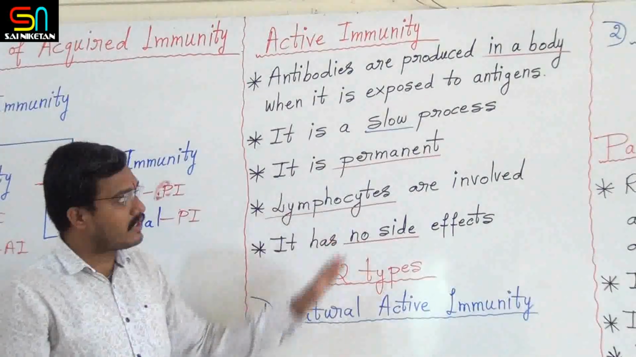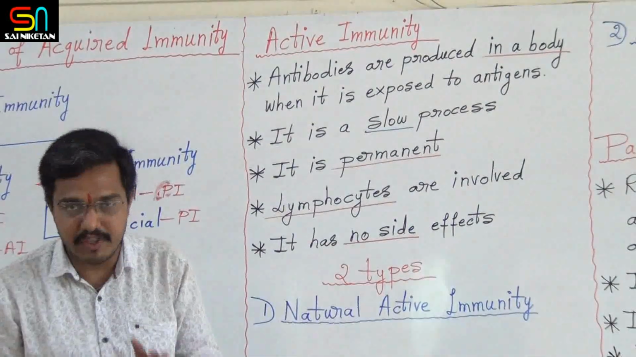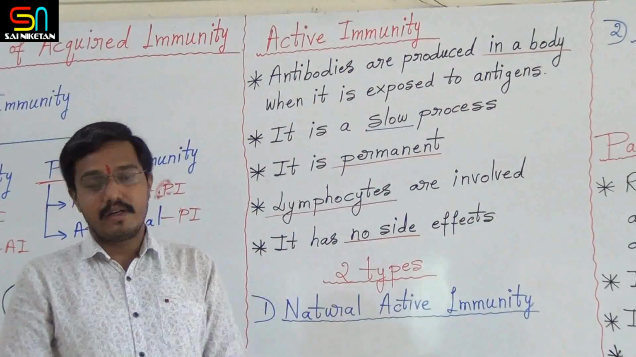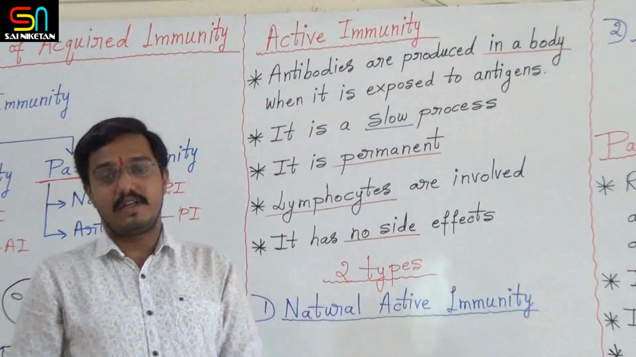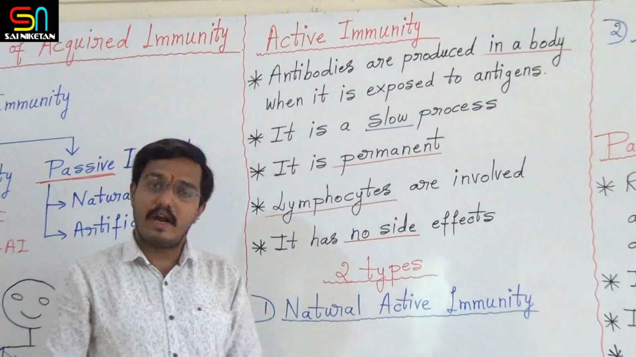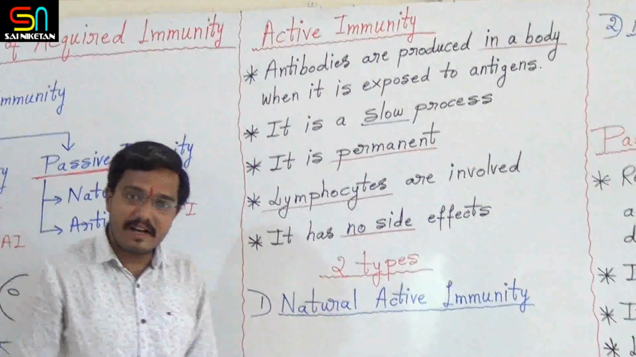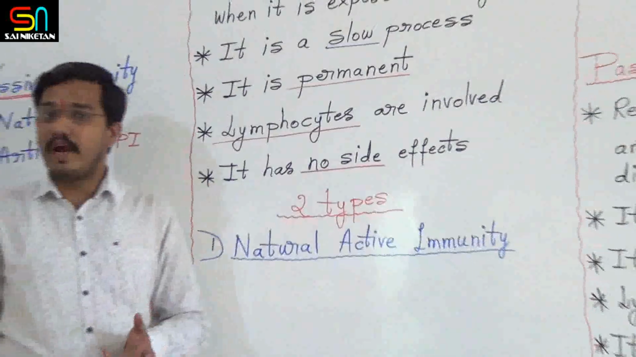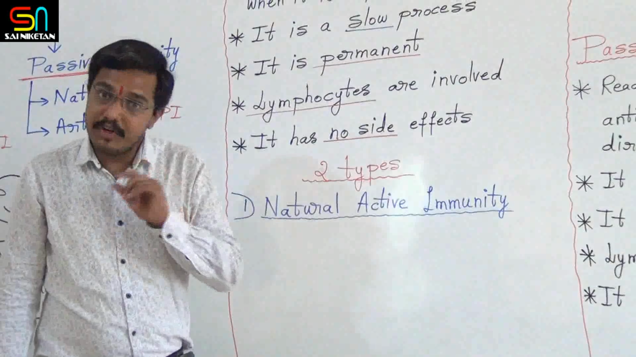But out of all this, the very important point is the definition of active immunity. So what is active immunity? It is an immunity in which antibodies are formed in the body when it is exposed to antigens. As we discussed earlier, there are two types of active immunity. The first one is natural active immunity. The second one is artificial active immunity.